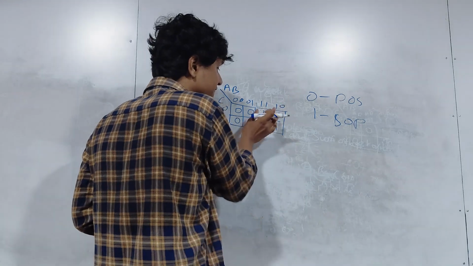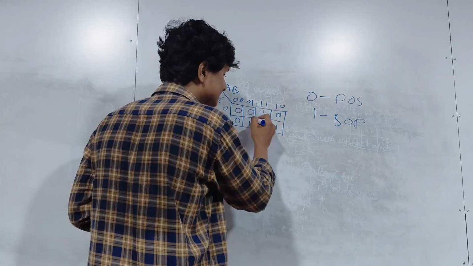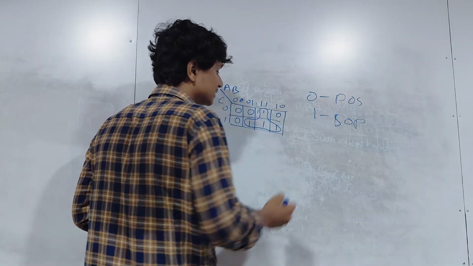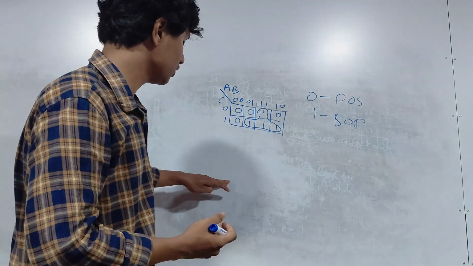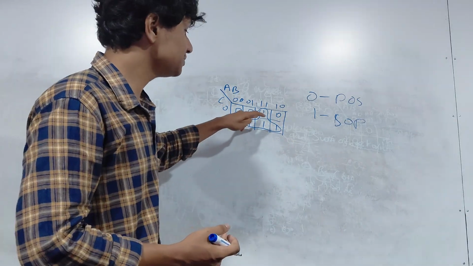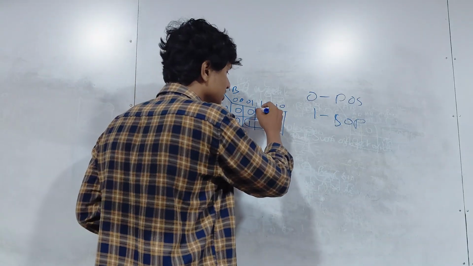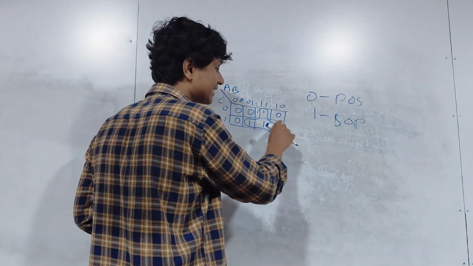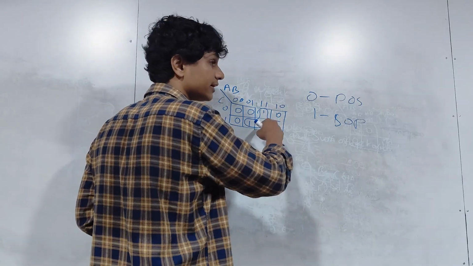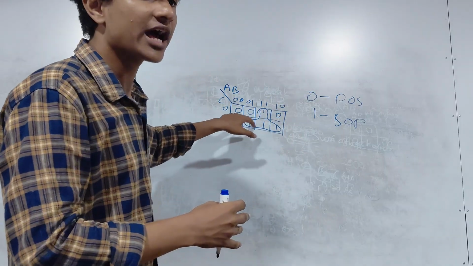Now if I have 4, I can't circle them like this. You can circle 4, but that doesn't mean you can circle them in any shape. The circle should be either vertical or horizontal, not like this. This does not have a proper shape.